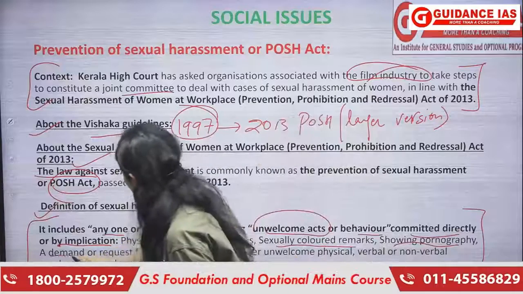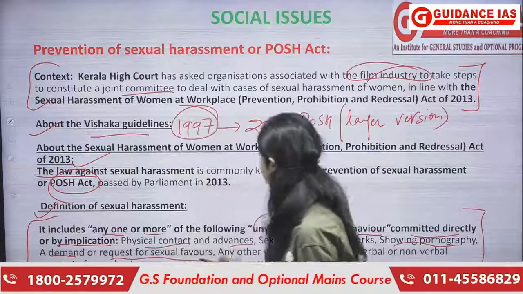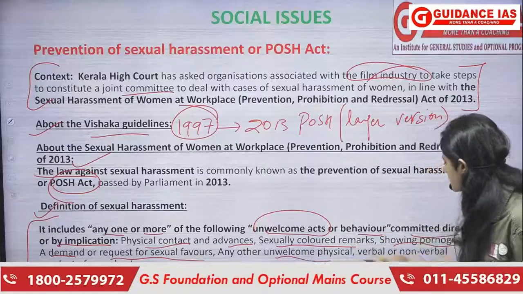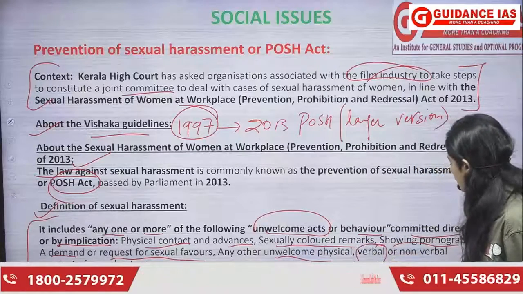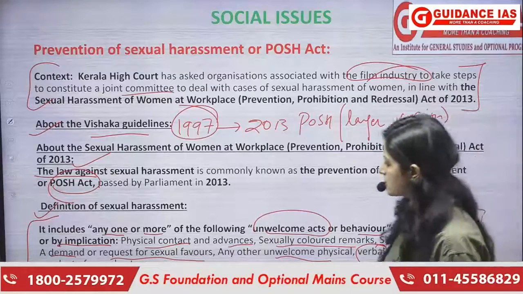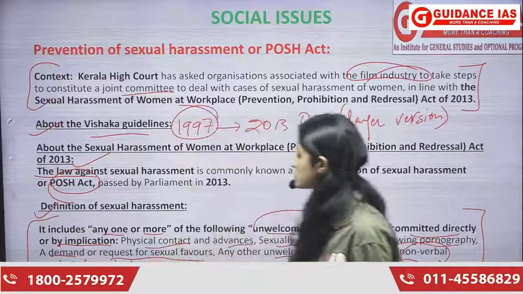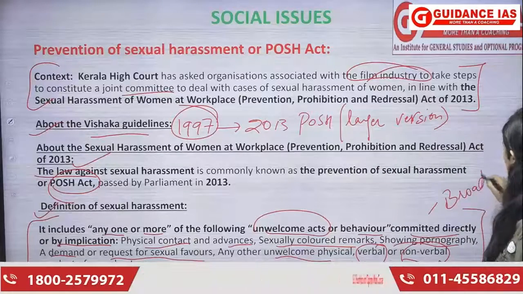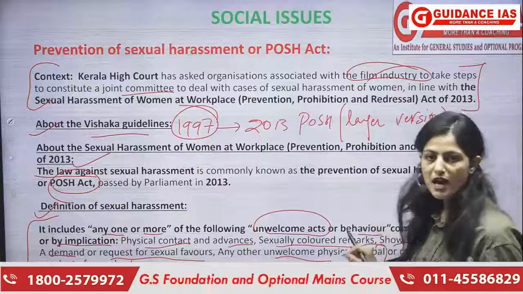It can be a demand or a request for sexual favors. It can also be any other unwelcome physical, even verbal, and even non-verbal for that matter, conduct of sexual nature. So this is, as you can see, a very, very broad definition, which you have to remember.